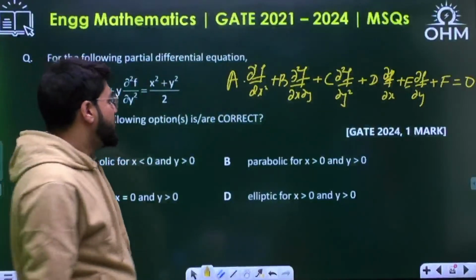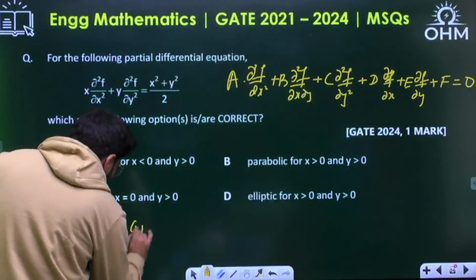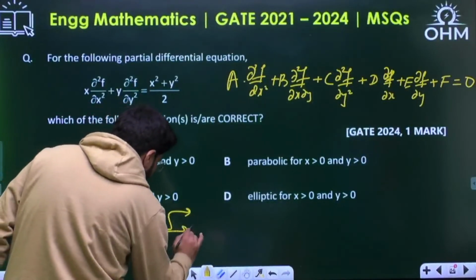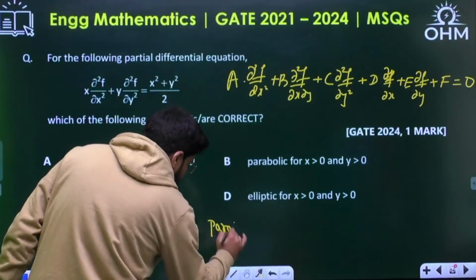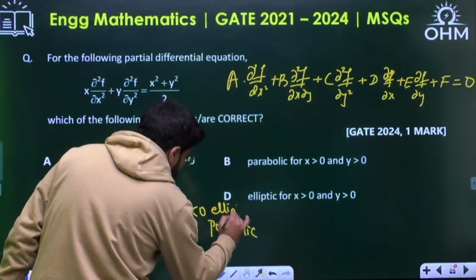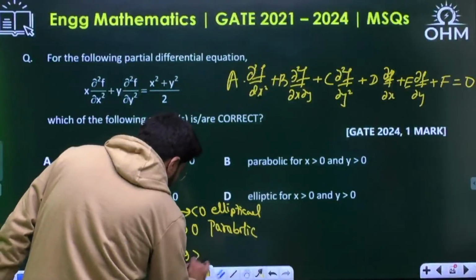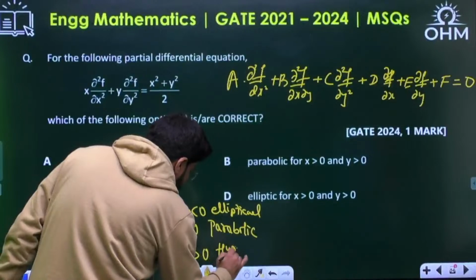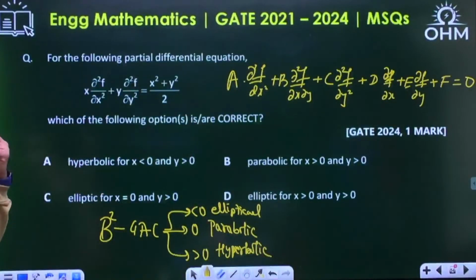What we actually calculate is B square minus 4AC. If B square minus 4AC is 0, then the equation is parabolic in nature. If it is less than 0, then the equation is elliptical. If it is greater than 0, then it is hyperbolic. Elliptical, parabolic and hyperbolic. Correct.